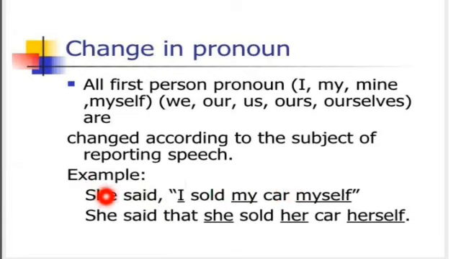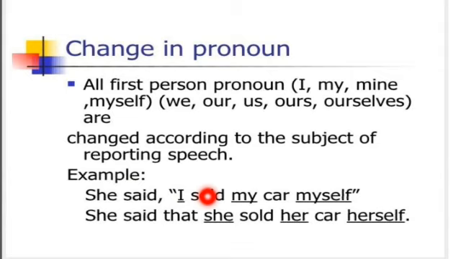So she is the subject here. She said, I sold my car by myself. Two pronouns here, my car and myself. What will we do now? She said that she, so I changes according to the subject pronoun of this reporting speech.